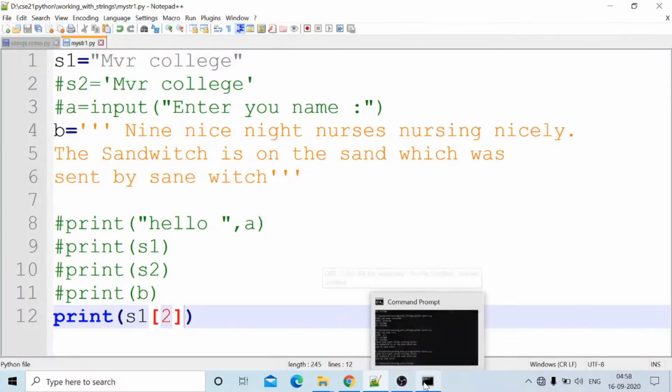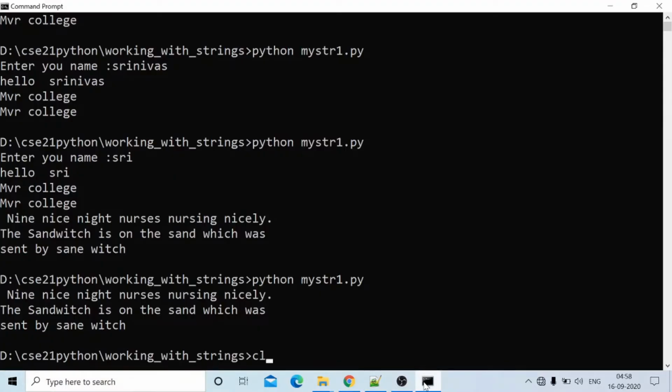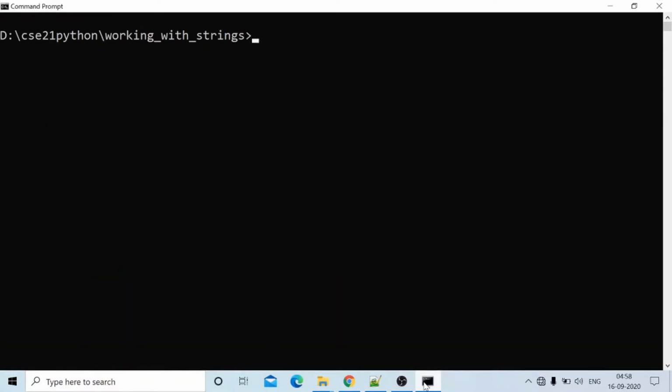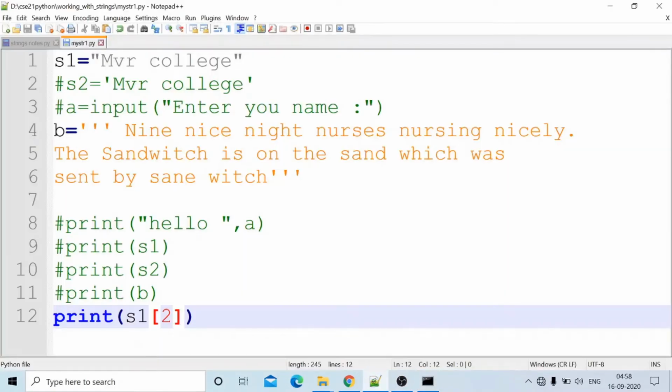What is the output? We will see. Clear the screen, CLS, python mystr. R. What is the reason behind the output R? The reason for getting R is that it is the second character, index 2. This is important: S1 is a string of characters, and the index starts from 0.